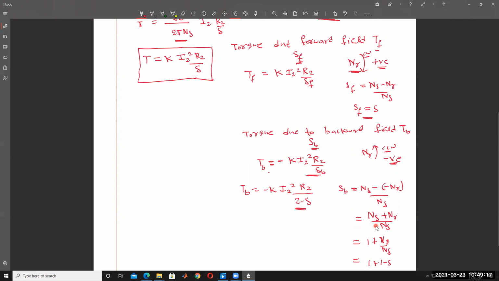This is called backward torque. And then resultant torque. So what is the resultant torque?